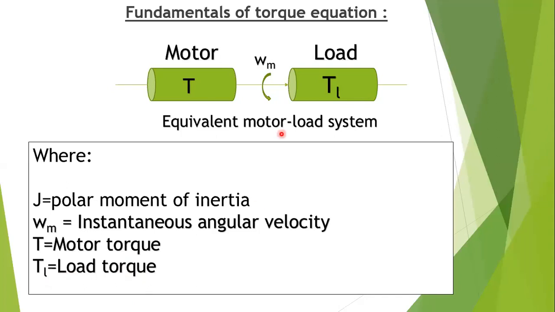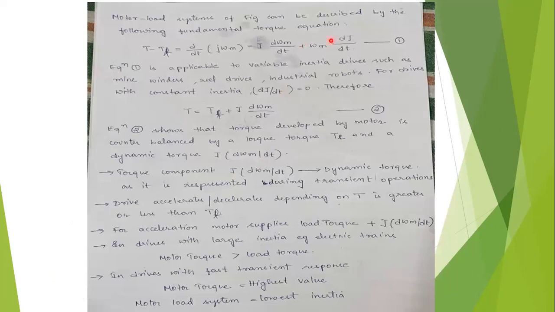If you see this diagram, this is the equivalent motor load system, which will be described by the fundamental torque equation.